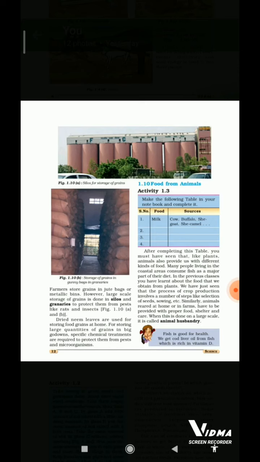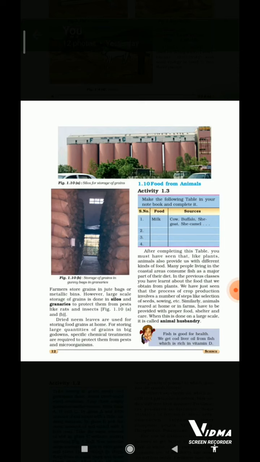For storing large quantities of grains in big godowns, specific chemical treatments are required to protect them from pests and microorganisms. 1.10 Food from animals. Activity 1.3. Make the following table in your notebook and complete it. Food and sources. There is a table. After completing this table, you must have seen that like plants, animals also provide us with different kinds of food.